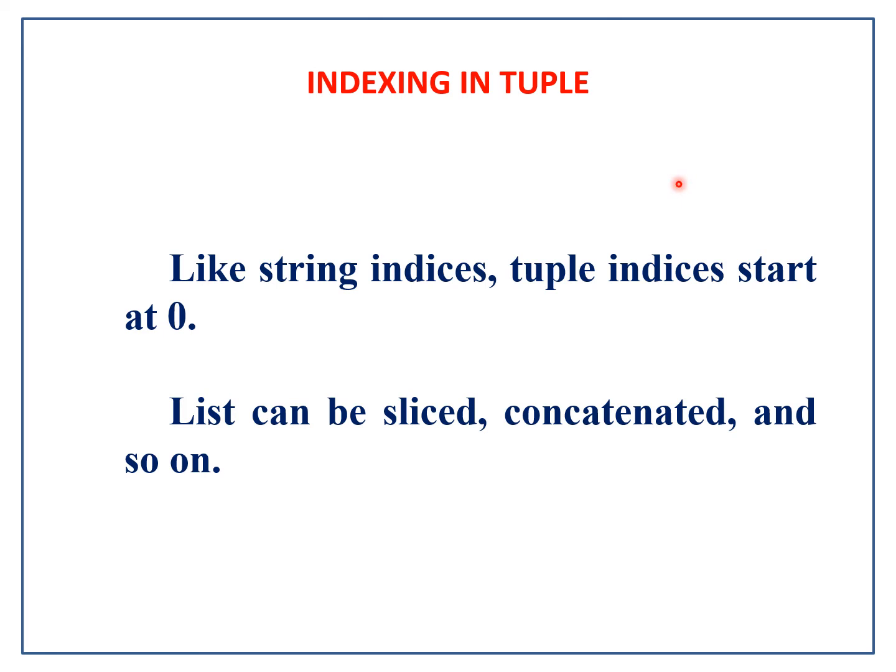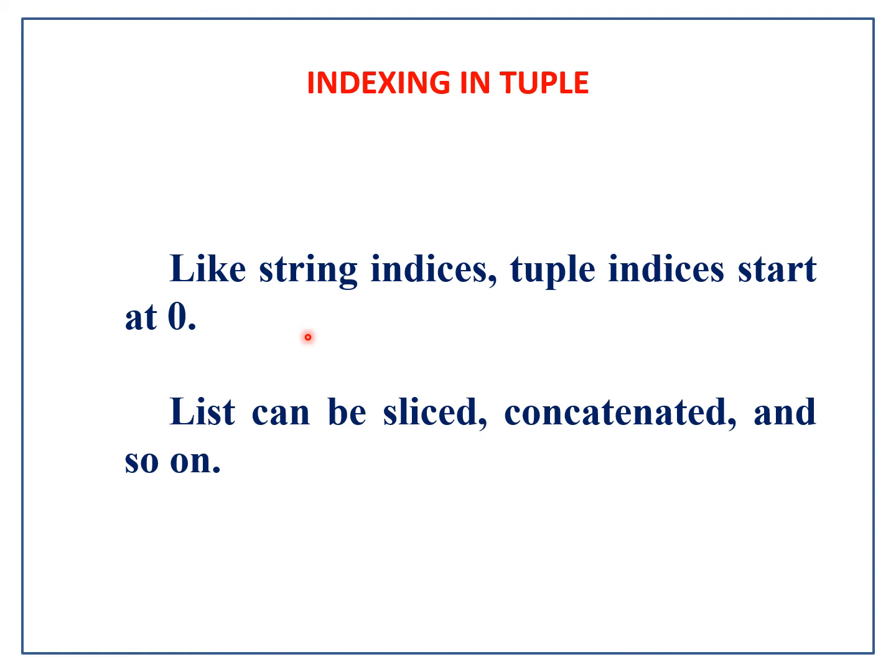Now coming to indexing in tuple, similarly as in list, the tuple index starts with 0. That means the first element in the tuple will stand at the 0th place and the last element of the tuple stands at the total length minus 1.